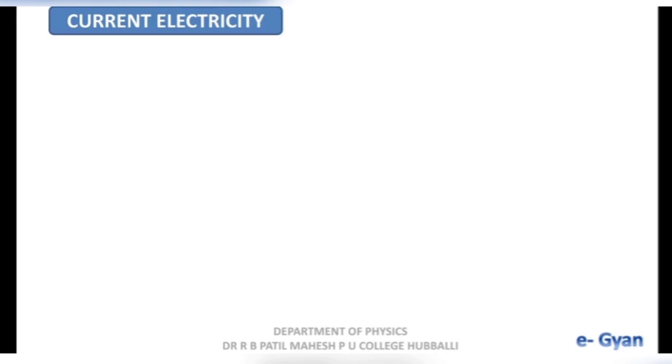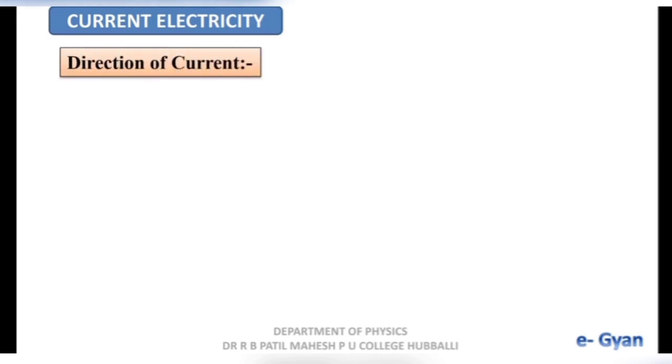Okay students, let us move to the next slide. Direction of current. In this slide, we will be discussing the direction of current. Students, when electricity was invented, only two charges were known. One is positive charge and the other one is negative charge. During that time, no electrons were discovered. And for convenience, the direction of current was taken along the direction of positive charge. And it was assumed that when potential difference is applied across the conductor, both negative charges and positive charges flow opposite to each other.